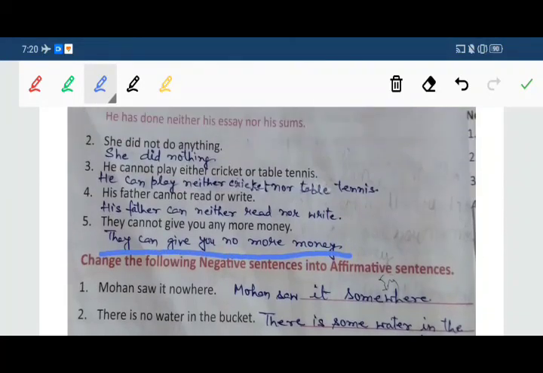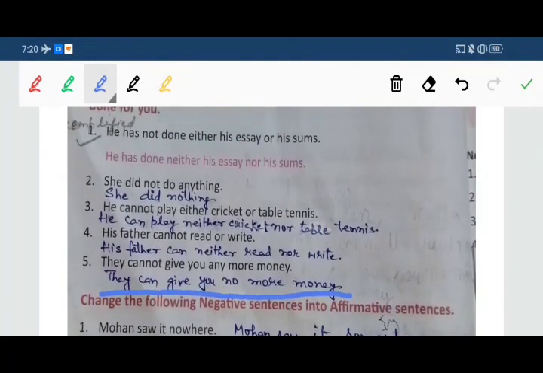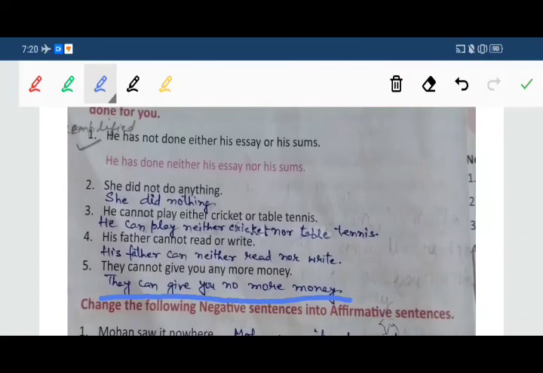So you understood that all the sentences have another way of writing also. First one, just pay attention to this also. He has not done either his essay or his sums. Answer: he has done neither his essay nor his sums. So all five sentences with those answers you have to write in your copies.